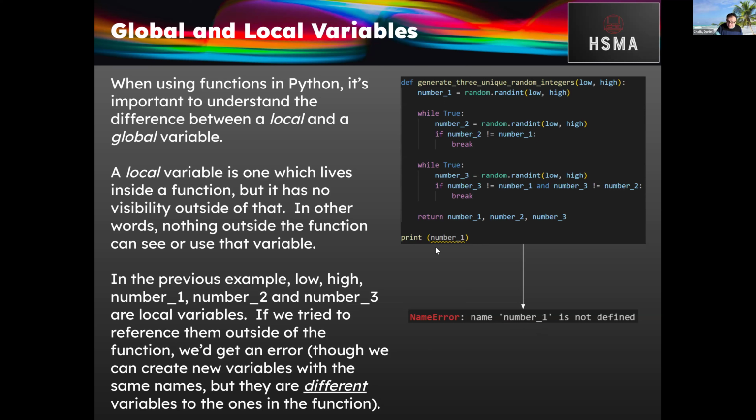Now that means that you can also create outside of that function another variable called number1, and that will be a separate variable to the one that lives within the function. Okay, because these are local variables. They are local only to that function. They only exist whilst that function is running, essentially.